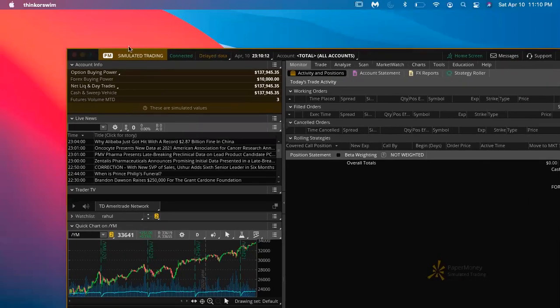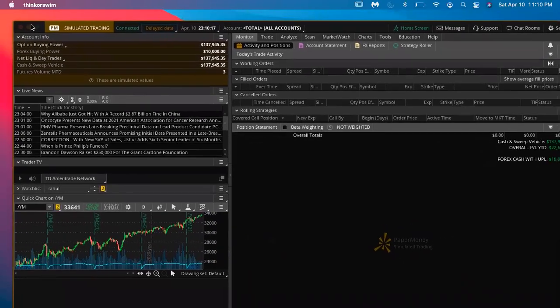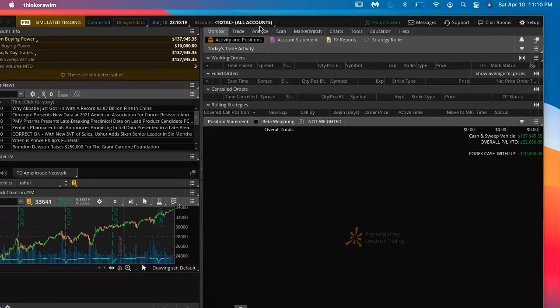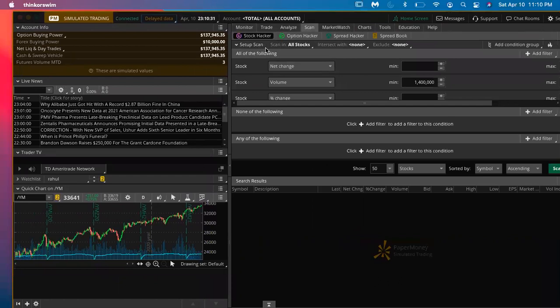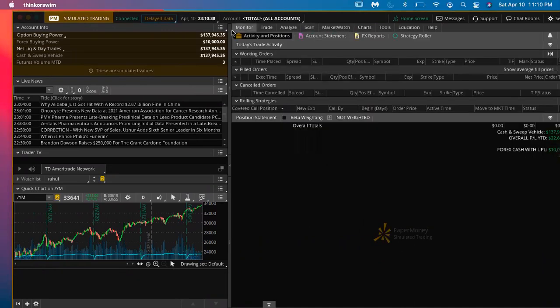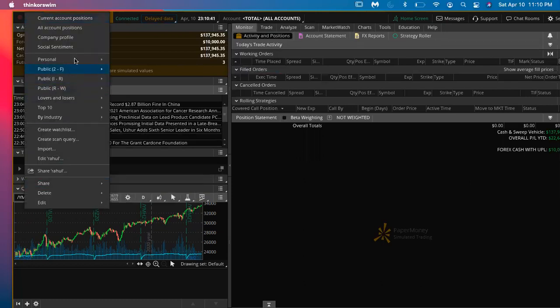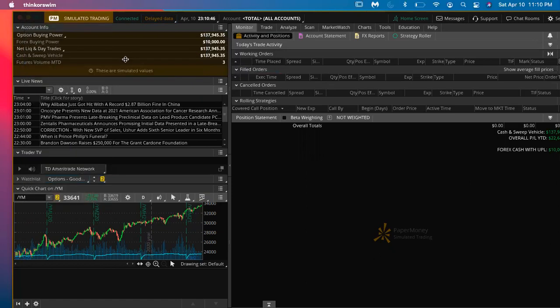Can you see the Think or Swim screen? Yes. So here, when you do the scan, in the scan, the watch list, personal, options, good volume, the one which I clicked got loaded here.